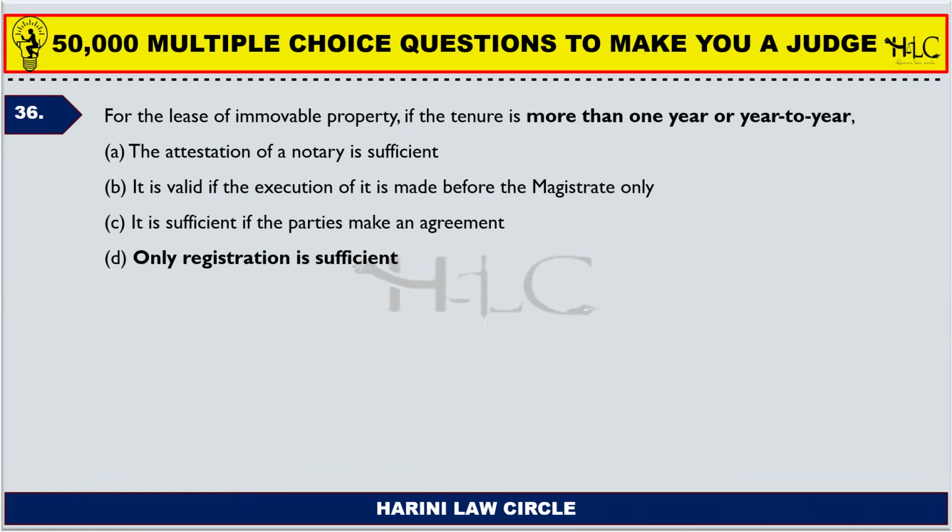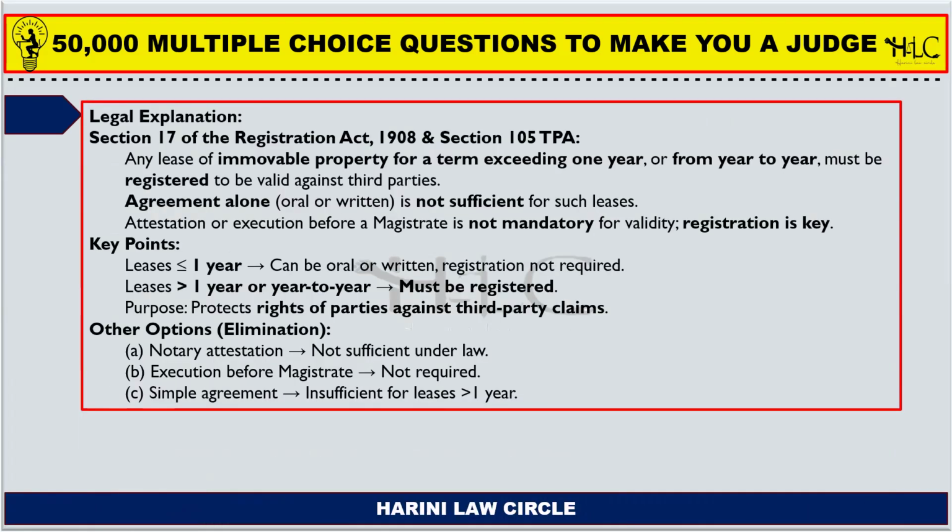For the lease of immovable property, if the tenure is more than 1 year or year to year, what is the necessity? The attestation of a notary is sufficient. It is valid if the execution of it is made before the magistrate only. It is sufficient if the parties make an agreement. Only registration is sufficient. So it is only through an amendment that this answer came. In case a lease of immovable property is more than a year or year to year, it is only through registration a lease can be done.